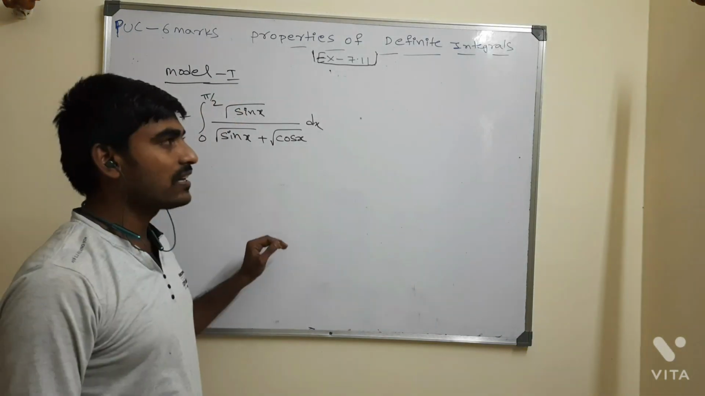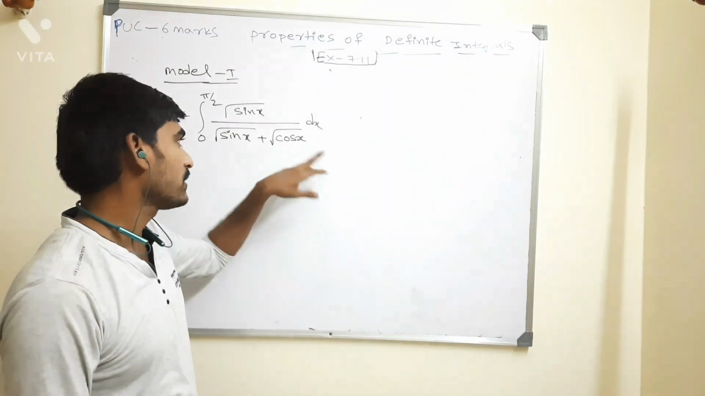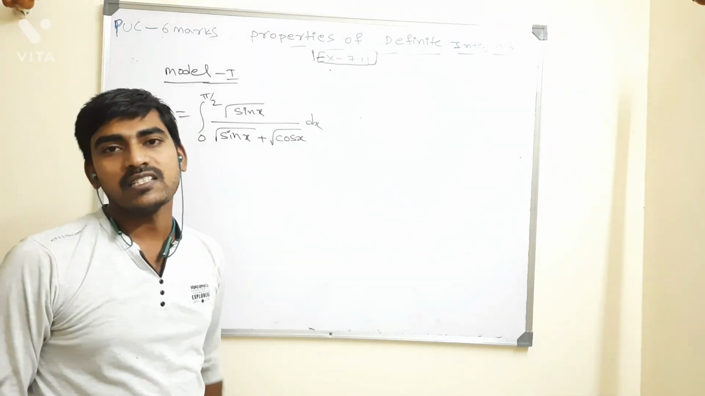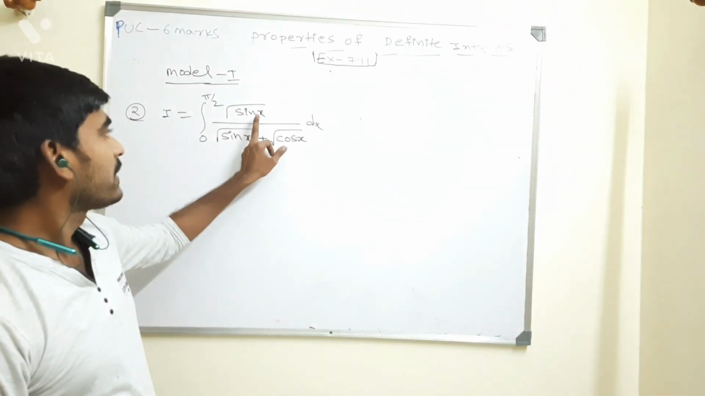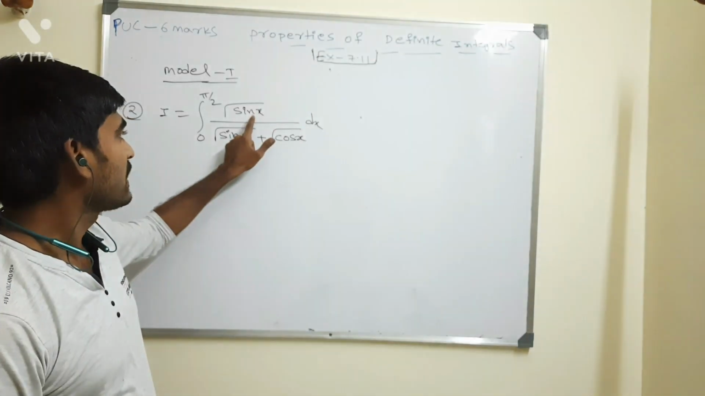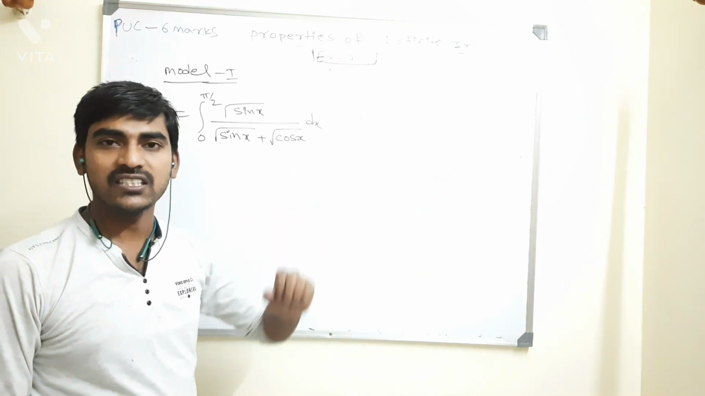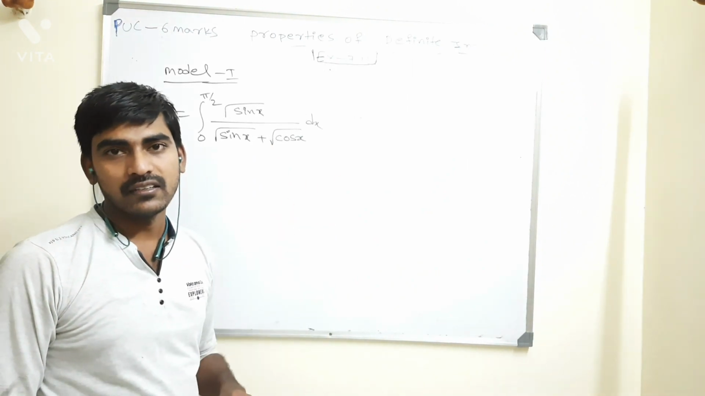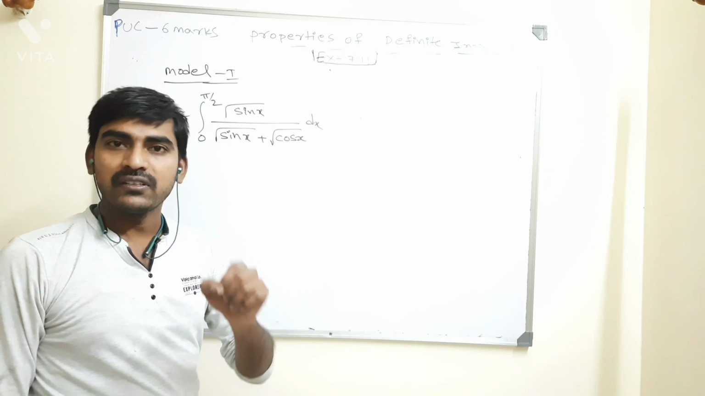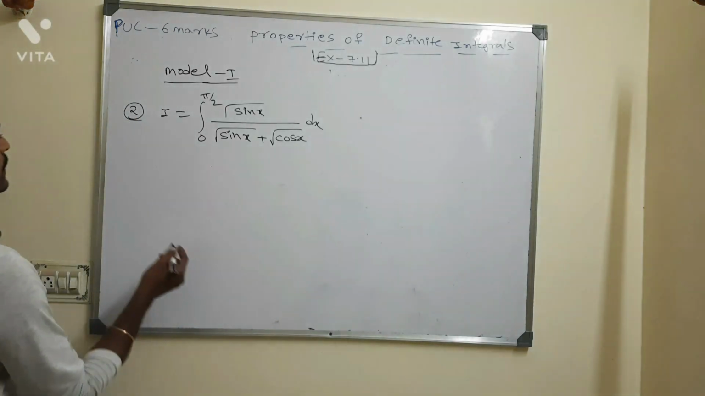Pi by 4. 0 to pi by 2 is there. Root of sin x divided by root of sin x plus root of cos x. Then the answer is pi by 4. Suppose maybe tan and cot, the answer is pi by 4. Maybe secant and cosecant, the answer is pi by 4. We can give the judgment. It is useful for KSET. Quick tricks I will do in other videos. You can follow that also.